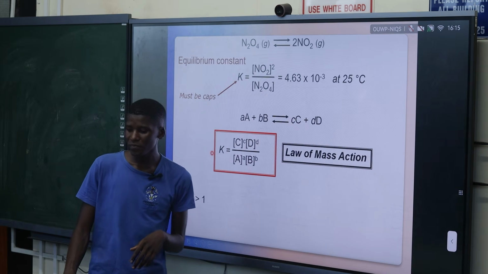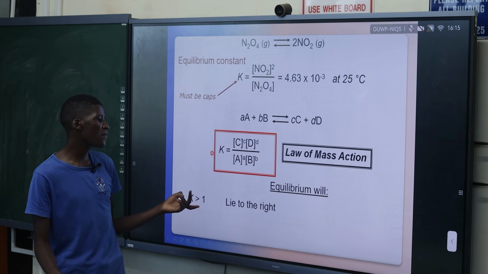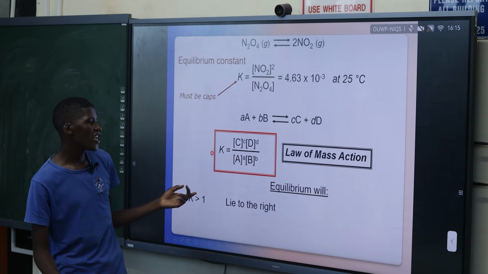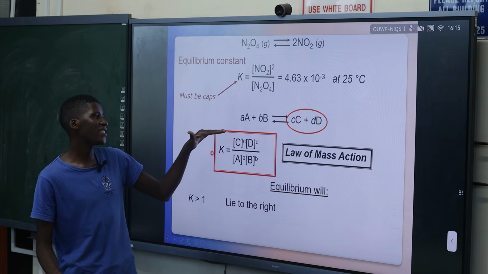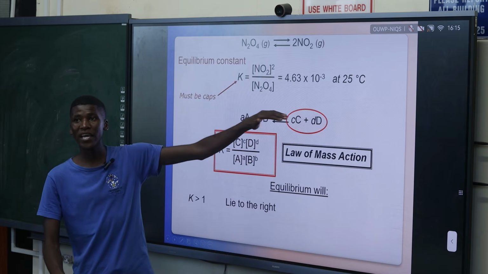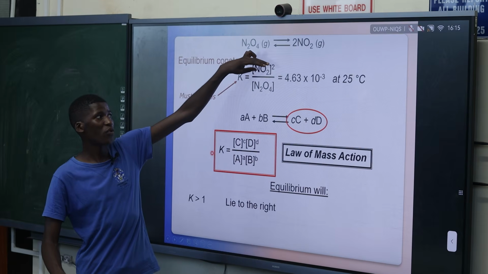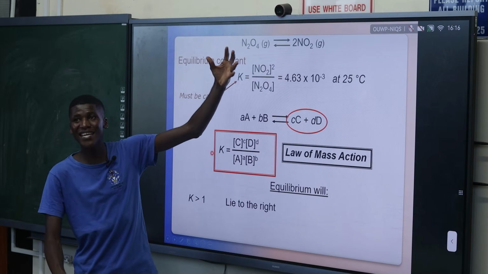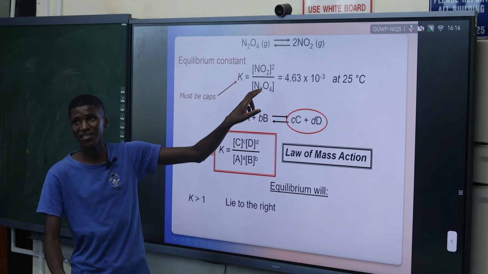So if our equilibrium constant K is greater than 1, it means that our equilibrium lies to the right, favoring the formation of products. It means the numerator, which is the concentration of the products, is bigger than the denominator, which is the concentration of the reactants.